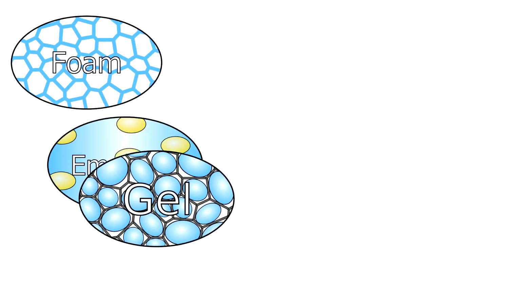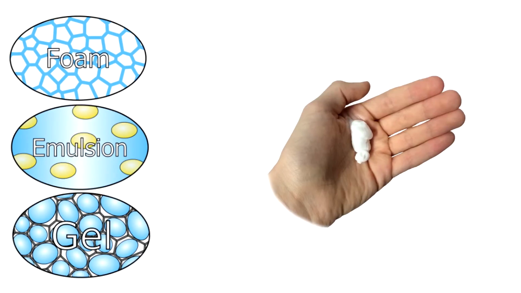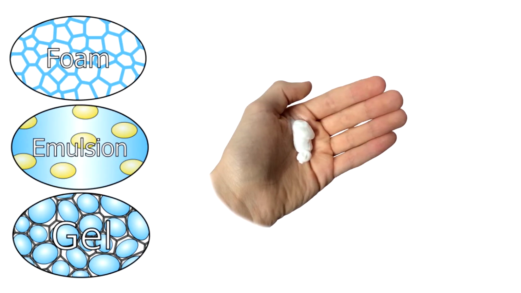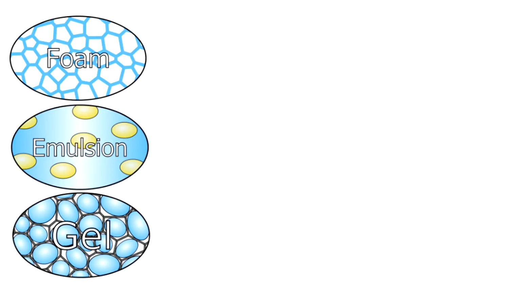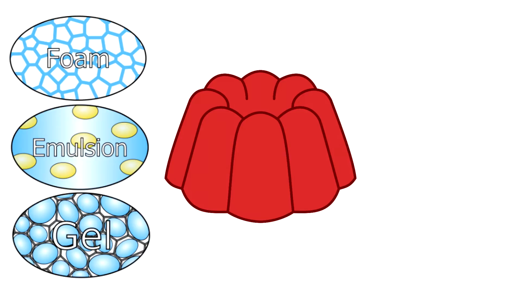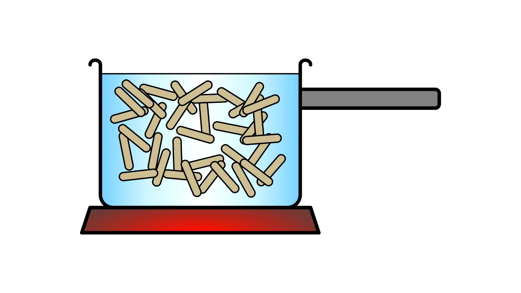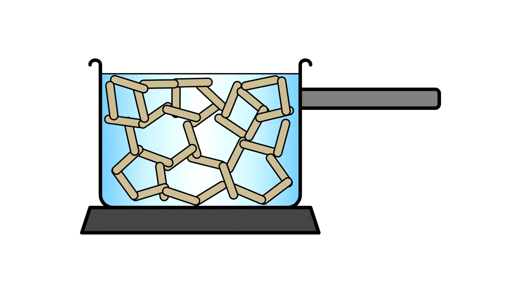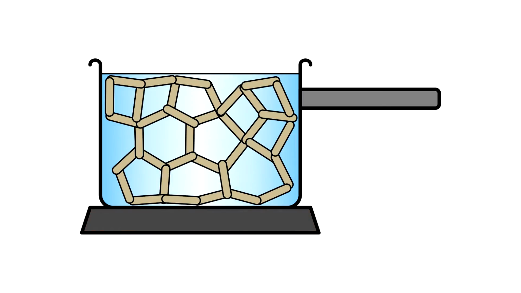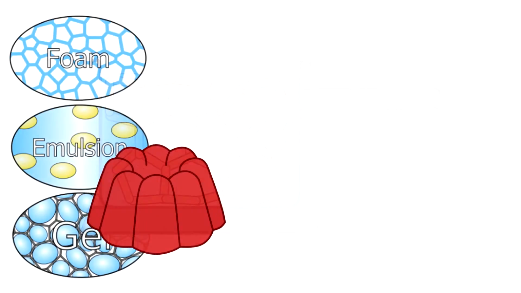Let's take a few examples of colloids. Lotions. They are basically a mixture of oil droplets dispersed in water, so it's an emulsion. Jelly. It's made using gelatin, which is basically a solid. The bonds in a material break up when heated and it will get mixed in water. As the water cools, the gelatin tries to form the same bonds again, trapping small water droplets in solid structure. This makes jelly a gel.